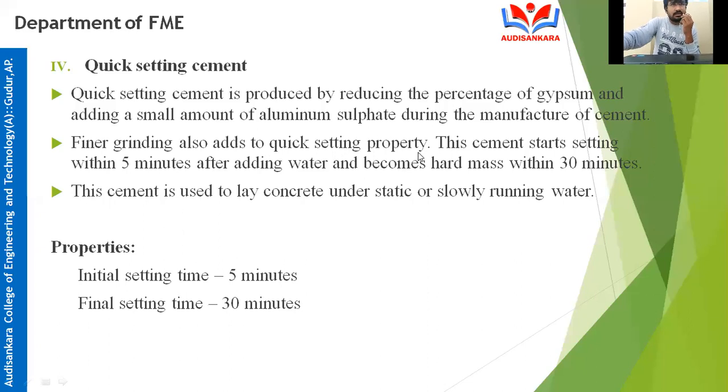During the study of grades of cement, they said that as the grade of cement increases, the fineness of cement also increases, and that fineness imparts the quick setting property to cement. Now just remember in your mind, among 33, 43 and 53 grade, which will have the quick setting property? Obviously 53 grade cement. Have you understood?